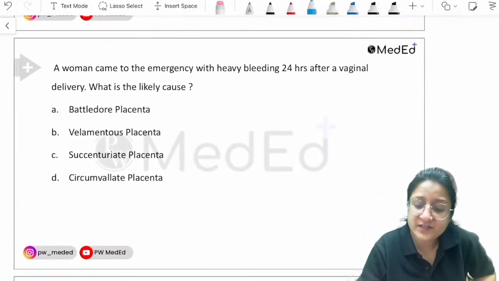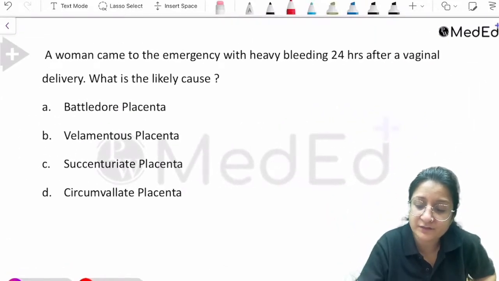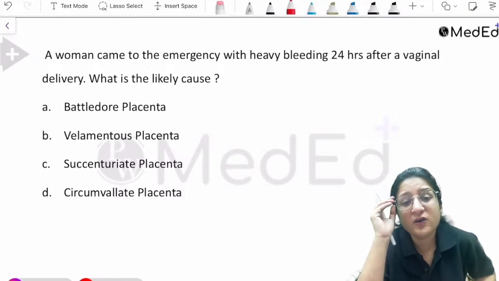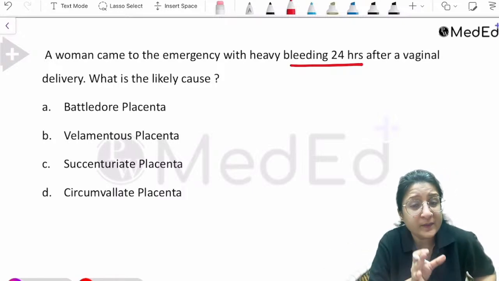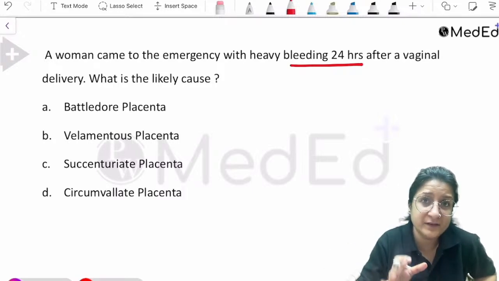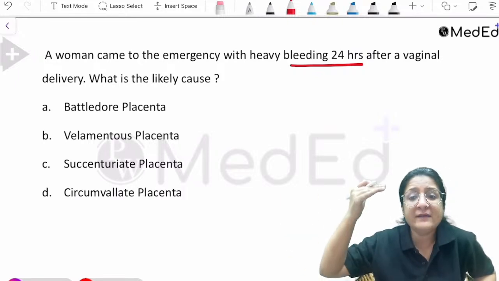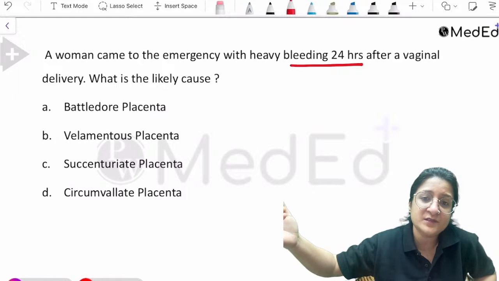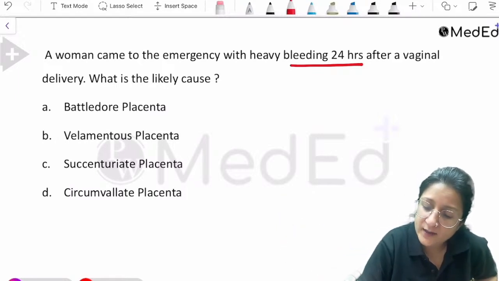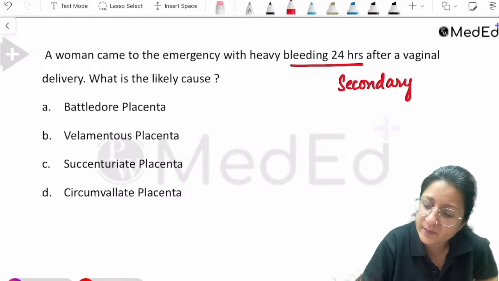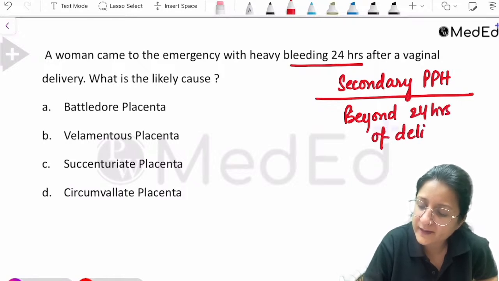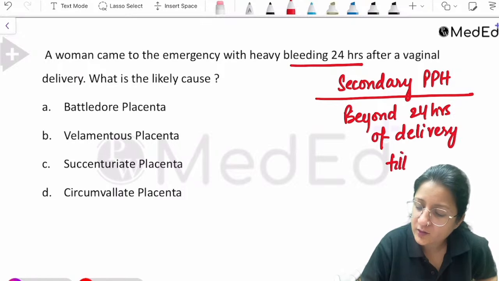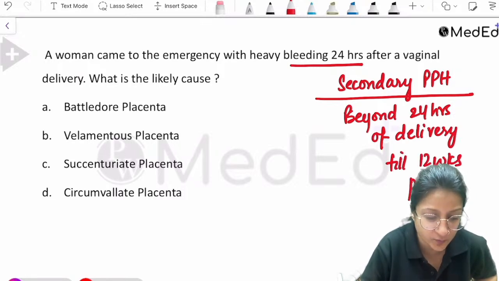A woman came to emergency with heavy bleeding 24 hours after a vaginal delivery. What is the likely cause? Something that did not happen during the course of vaginal delivery, but happened beyond 24 hours. When PPH happens beyond 24 hours of delivery, what is it called? This is secondary PPH. PPH beyond 24 hours of delivery, till 12 weeks postpartum.